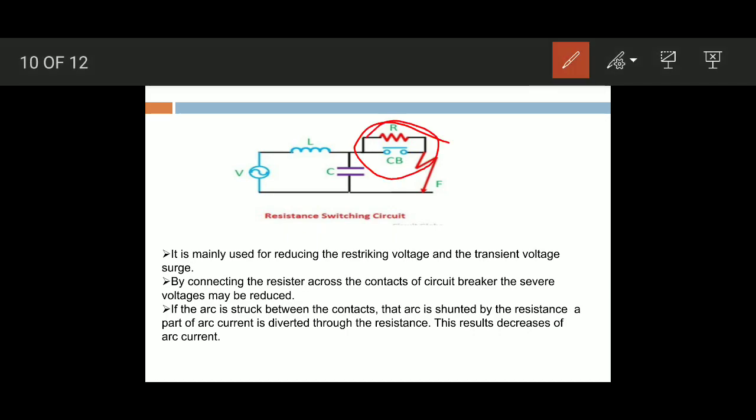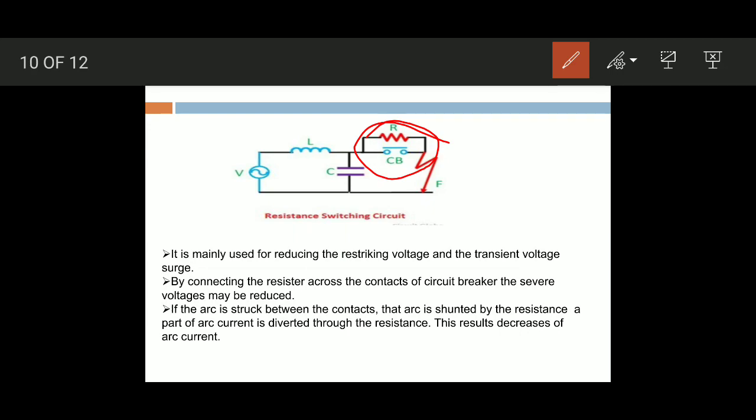That resistance is connected across the contacts of the circuit breaker. By connecting the resistance across the contacts of the circuit breaker, severe voltages may be reduced.